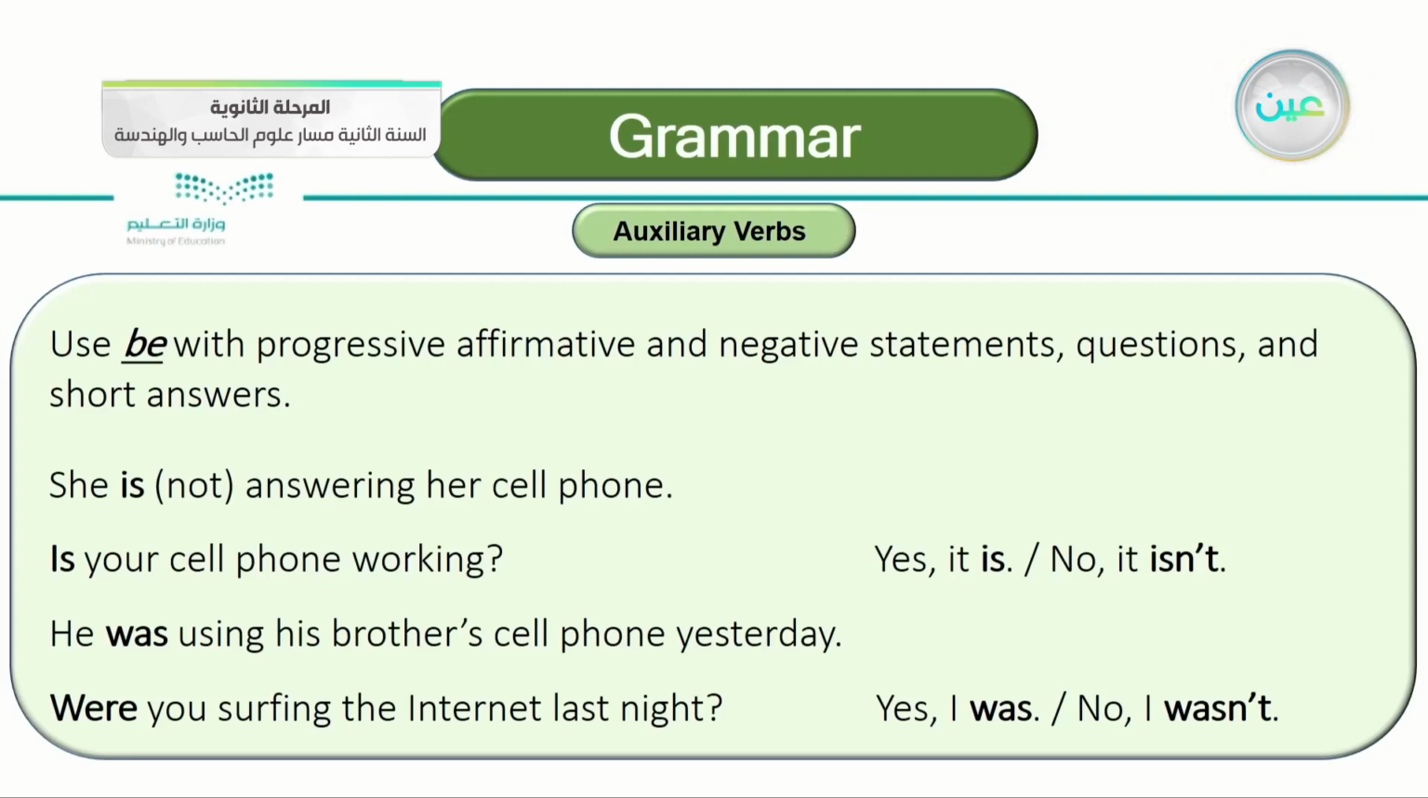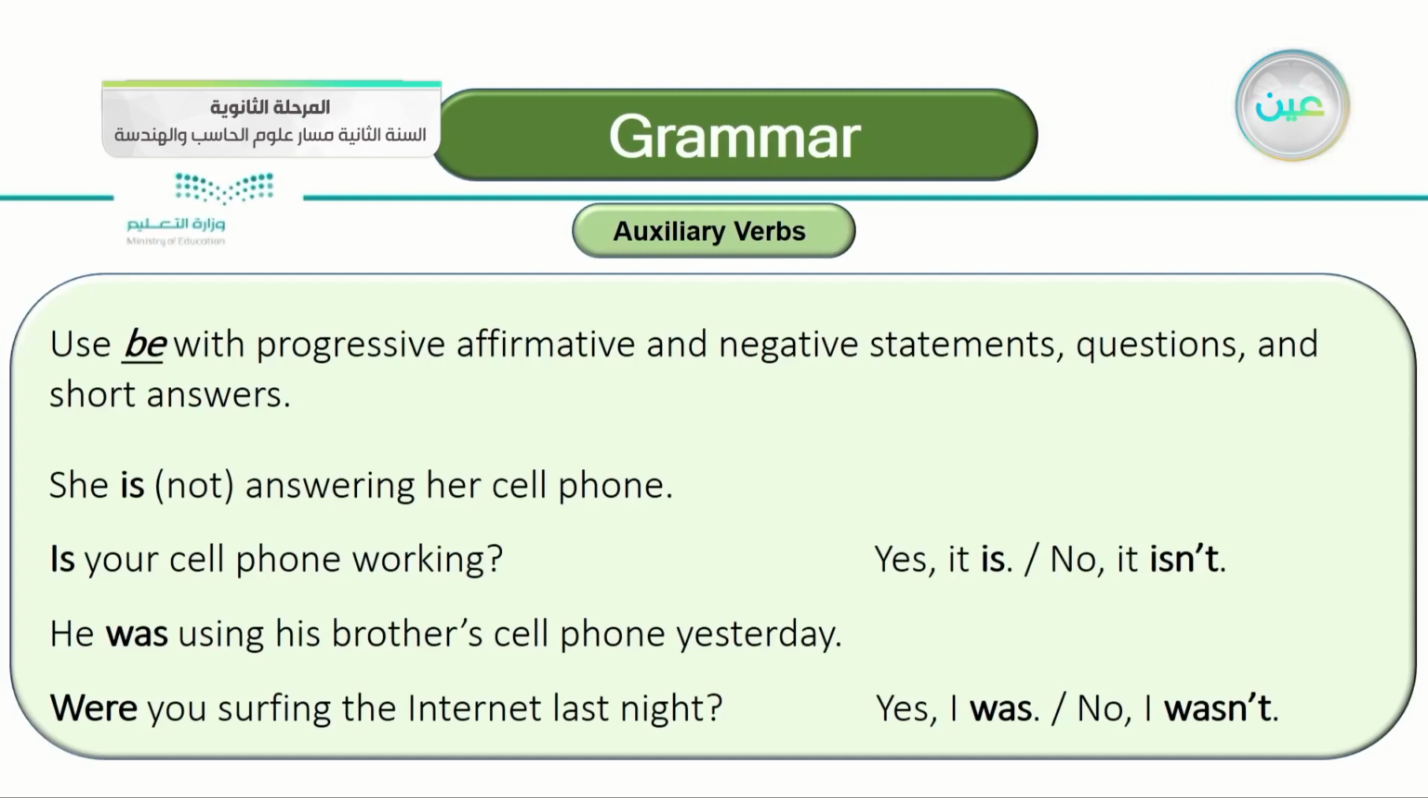She is or isn't answering her cell phone. This is a progressive affirmative statement. She is answering her cell phone, or she isn't for the negative. This is a statement, so you begin with the subject, then you put the auxiliary verb. She is answering her cell phone.